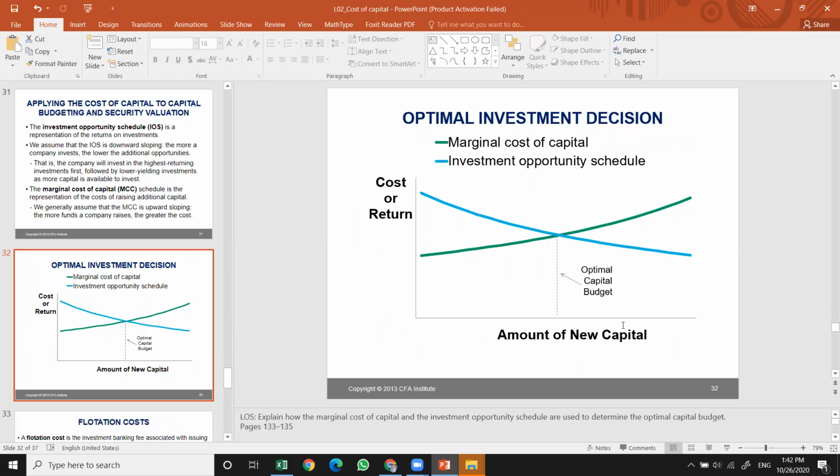Cost or return, and the optimal point where they intersect. So this is where they will be satisfied. If you remember from economics courses, the marginal cost and the marginal benefit. The best point will be the intersection point, the point of equilibrium.